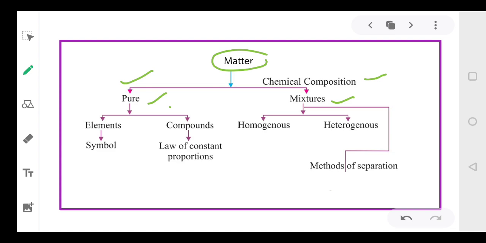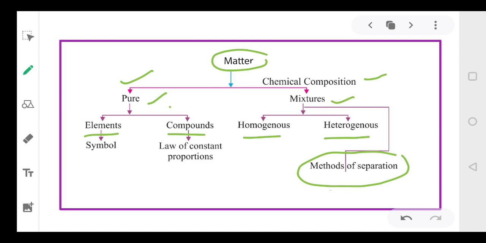Pure substance can be further divided into elements and compounds, while mixture can be divided into homogeneous and heterogeneous mixture. The next part of the chapter deals with methods of separation, that is, how we can separate the different components of a mixture.